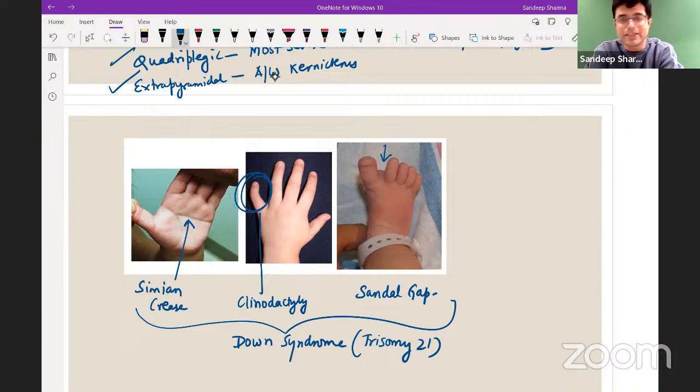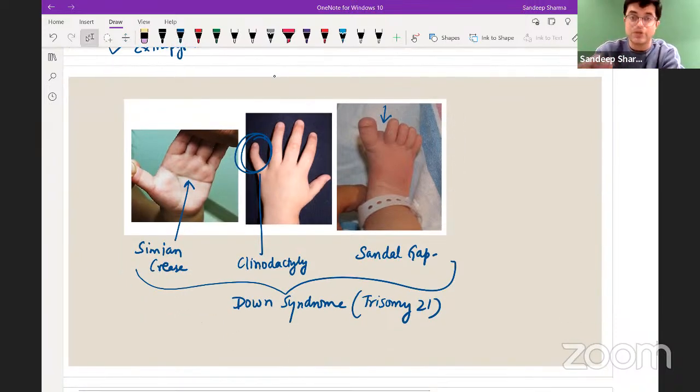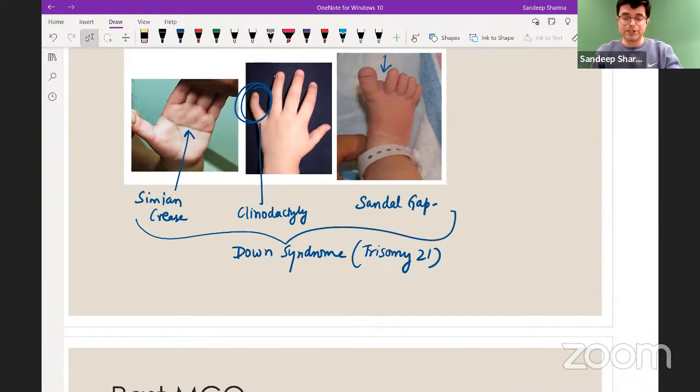The point is to minimize them as much as possible, and more practice of MCQs will ensure that you don't make them. Down syndrome, huge number of one-liners, about 20-25 one-liners are there. Please read them from whatever sources. There we are doing the image-based discussion.